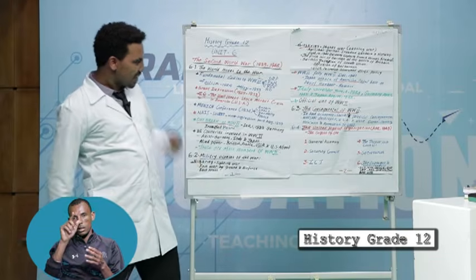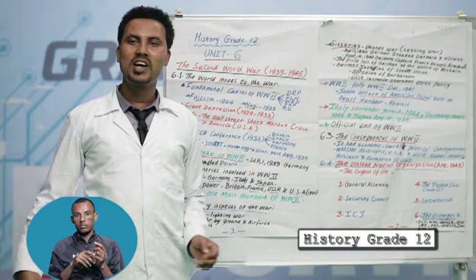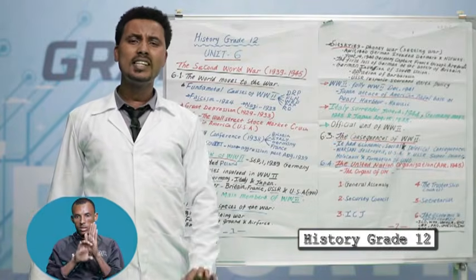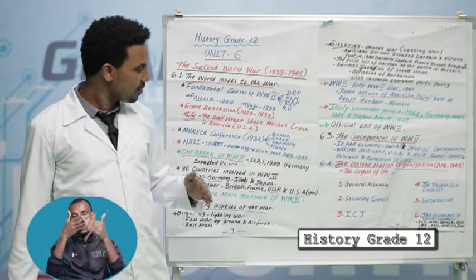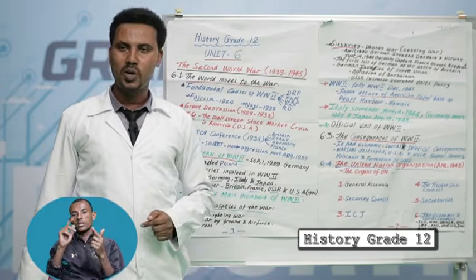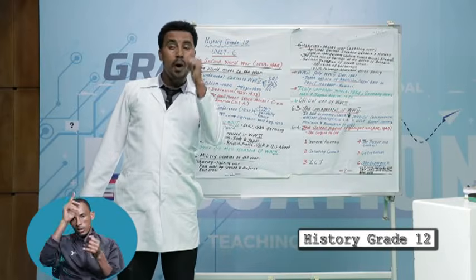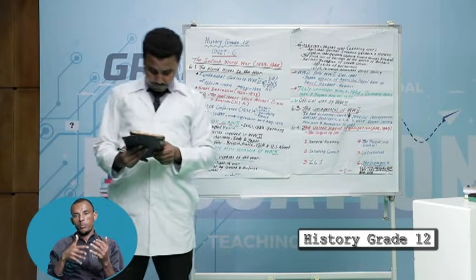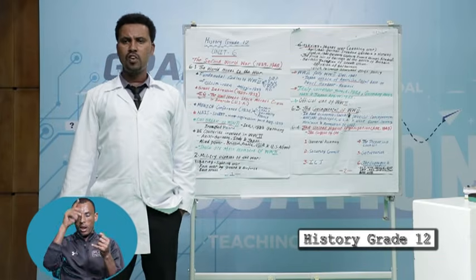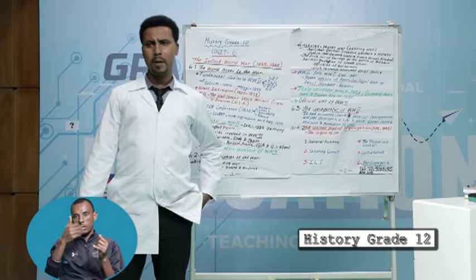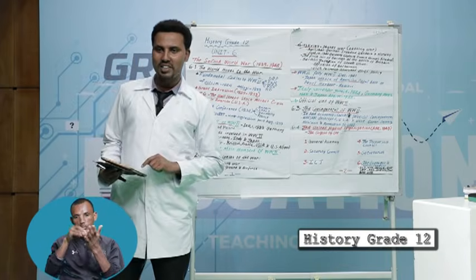Student, the next lesson is the formation of the United Nations Organization. This was the second international institution. It was formed after the end of the Second World War, in April 1945. The war ended in August 1945. The headquarters of the United Nations is in New York. There were 51 founding members. Ethiopia is one of the founding members of the United Nations Organization.